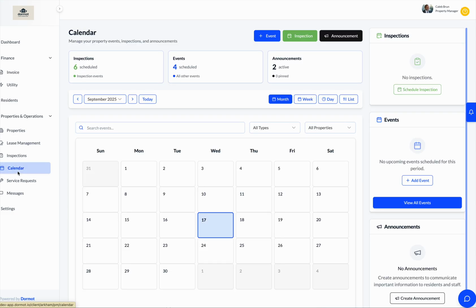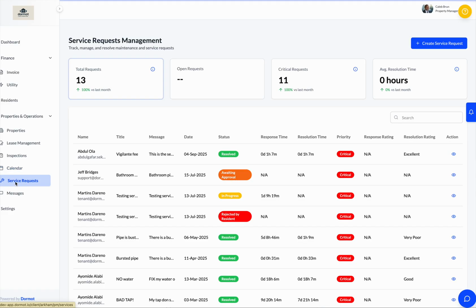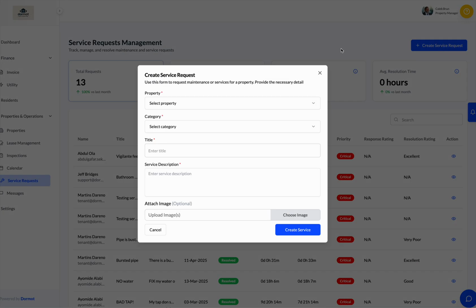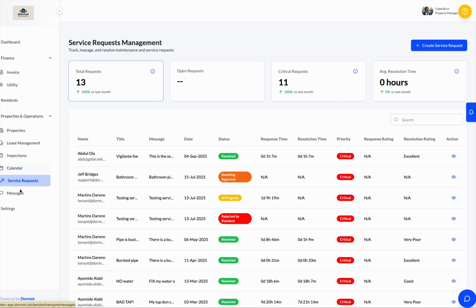There's a calendar as well, like the other video, which they can use to schedule events, inspections, and announcements. Then there's also service requests as well. They can view service requests. They can even create service requests. One thing I also have to mention is that with service requests, you can create service requests on behalf of your residents. But if there's an active resident in that property, the resident will have to go into the application and actually approve the service request. And then there's messages as well.